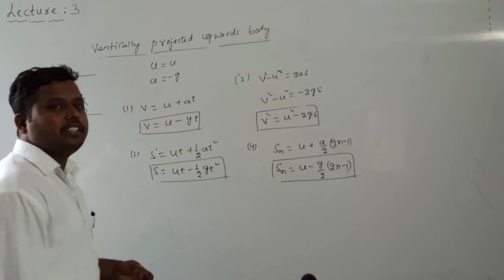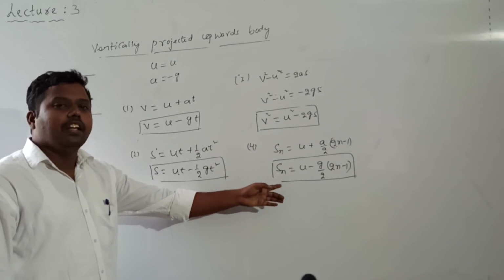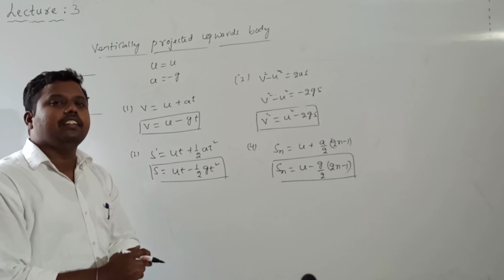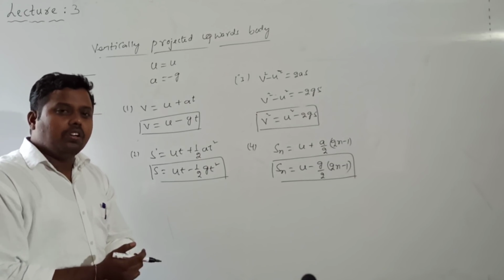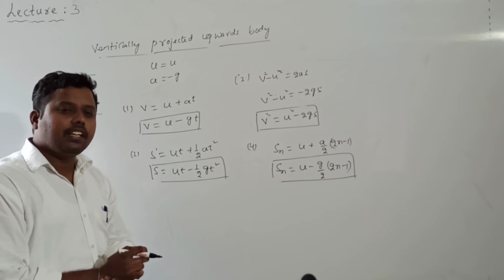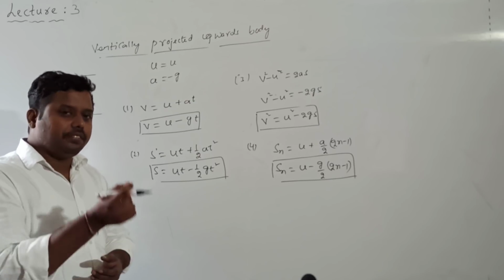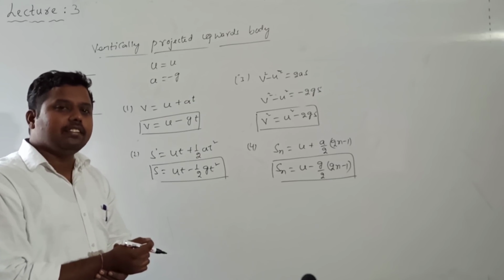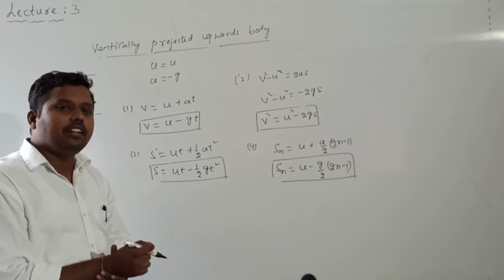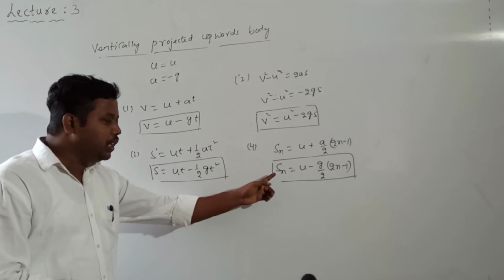The distance traveled in the nth second is going to decrease. So if h is the distance traveled in the nth second of its journey, then the distance traveled in the n plus 1 second of its journey will be h minus g. So the distance covered by the vertically projected body decreases in successive intervals, by g units.